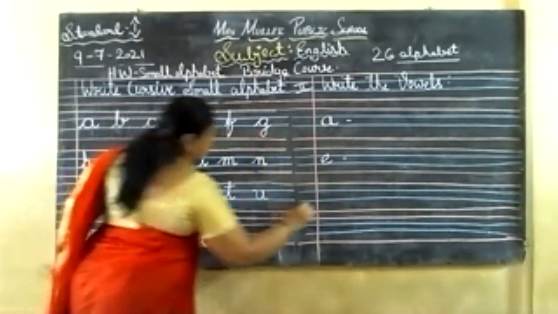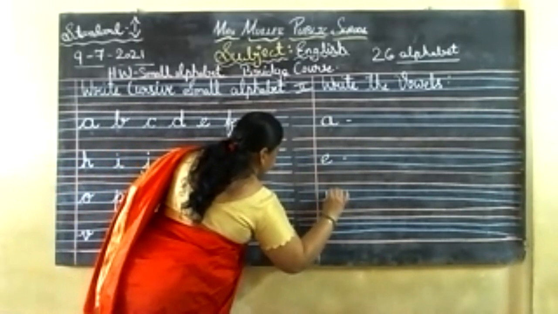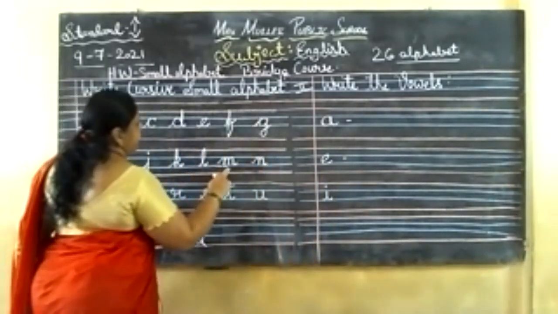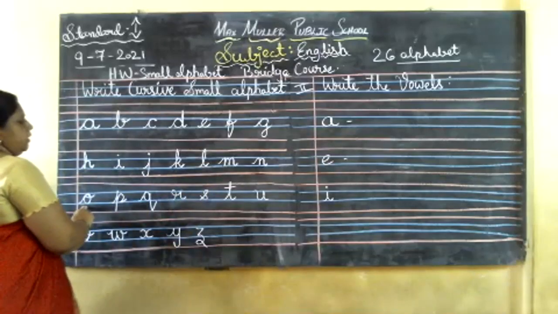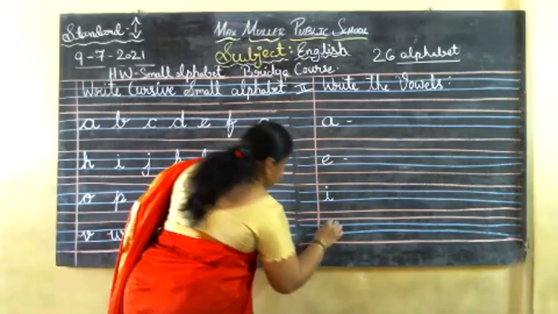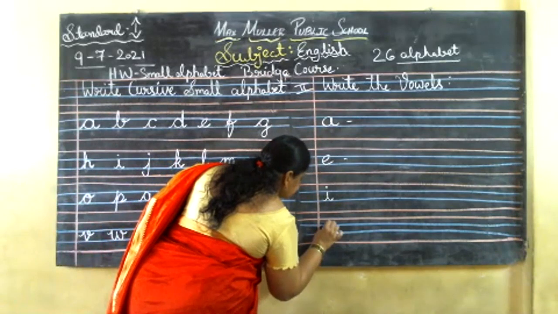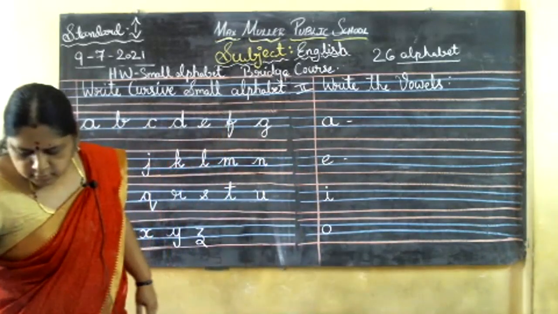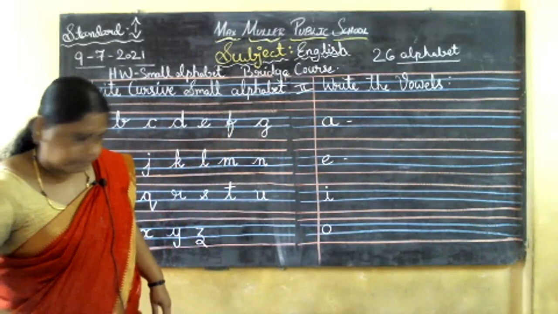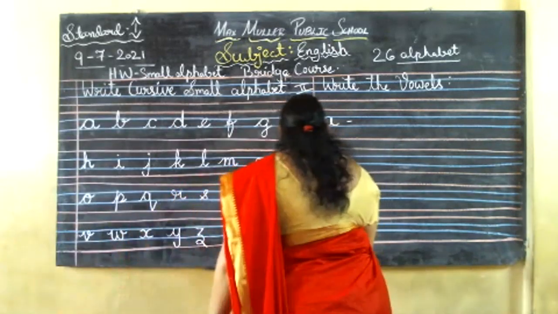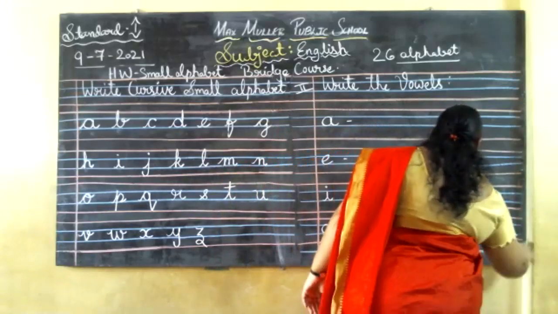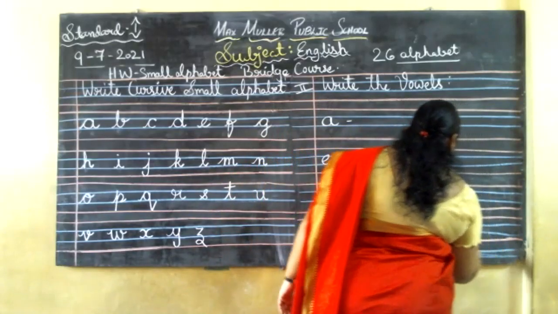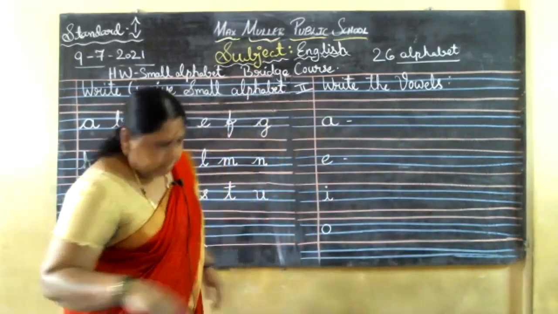I is there. Again, I'll write I here. J, K, L, M, N. Again, O. O is there for you. And lastly comes the last remaining letter. Very carefully see and learn it, children. It's very easy. Only 5 letters.